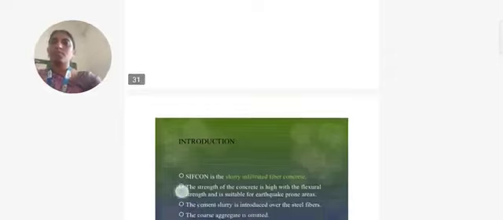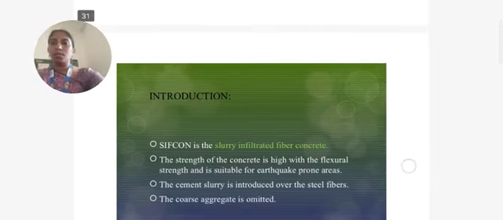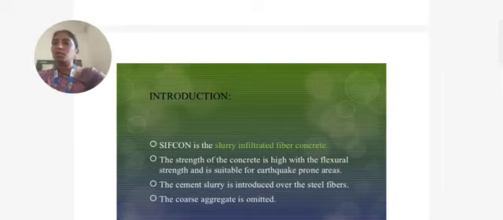Coming to SIFCON, that is slurry infiltrated fiber concrete. The strength of the concrete is high with flexural strength and it is suitable for earthquake prone areas. The cement slurry is introduced over the steel fibers. The coarse aggregate is omitted here.